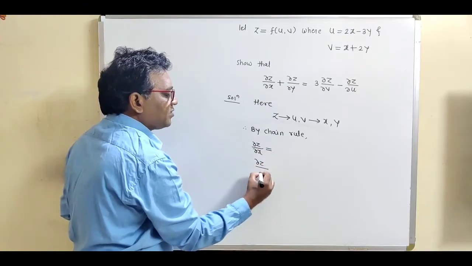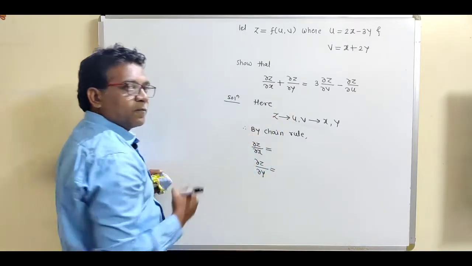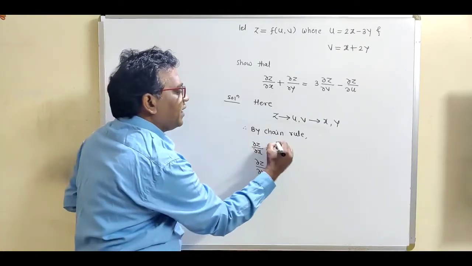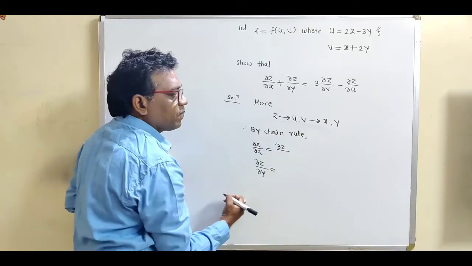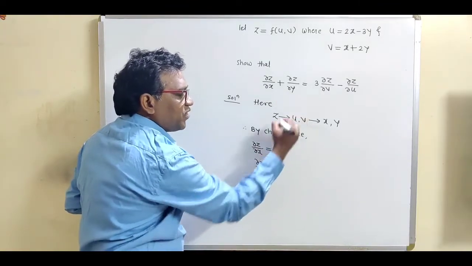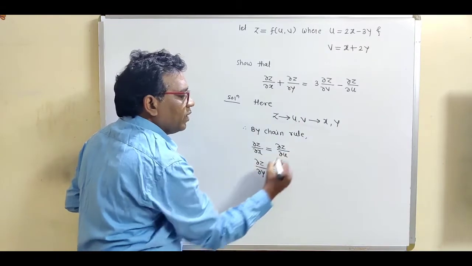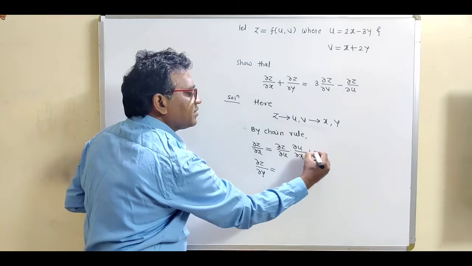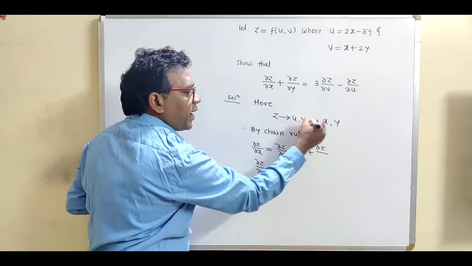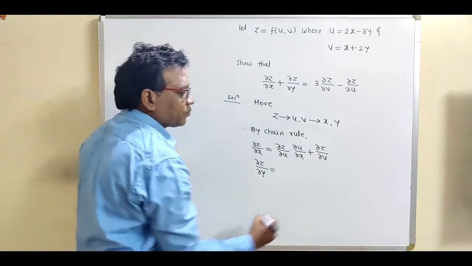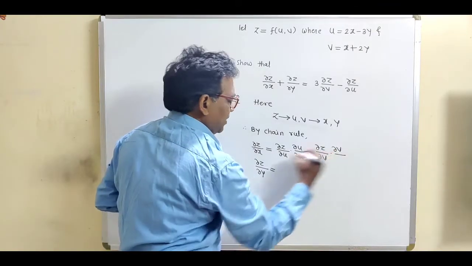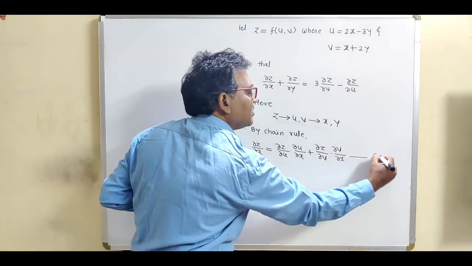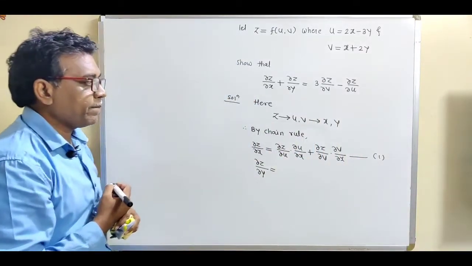Del z by del x is del z by del u, the first variable, times del u by del x, plus del z by del v, the second variable, times del v by del x. This is equation number 1.